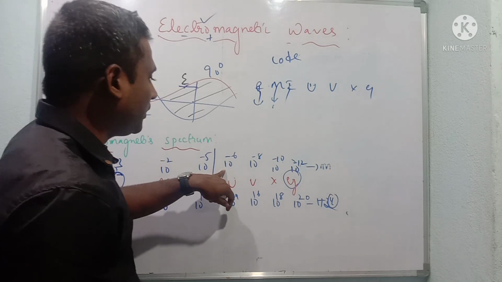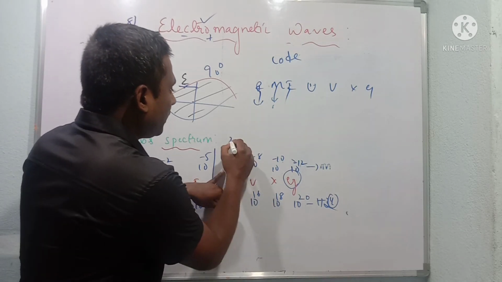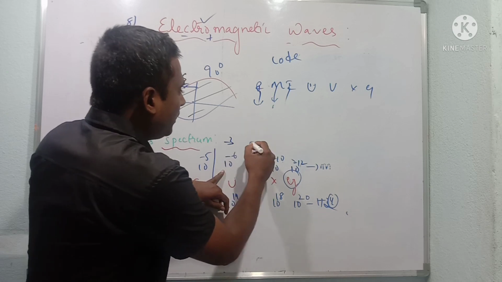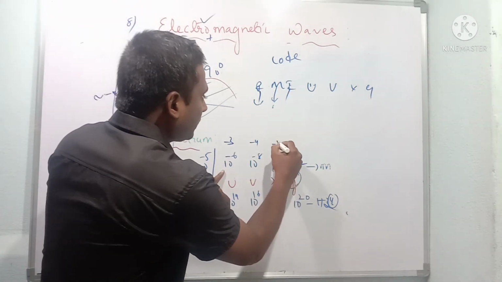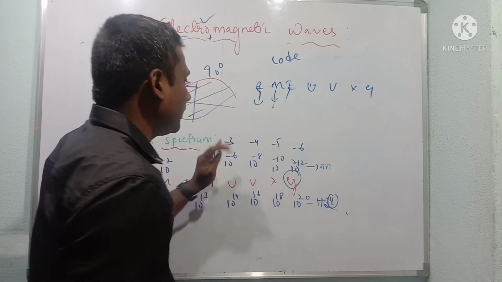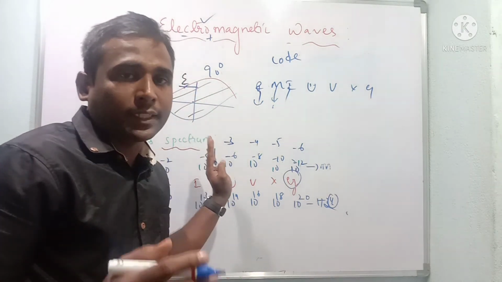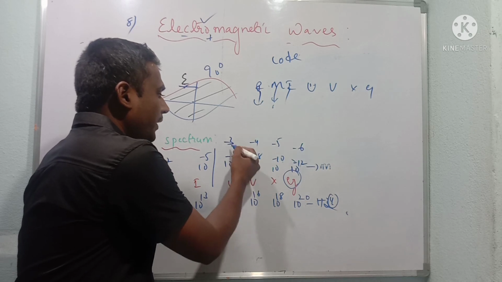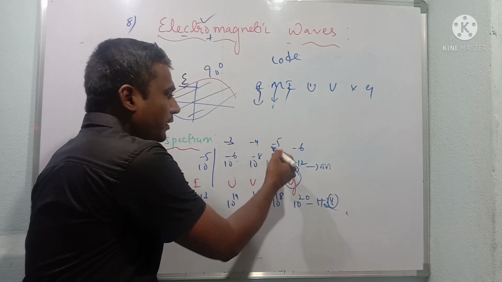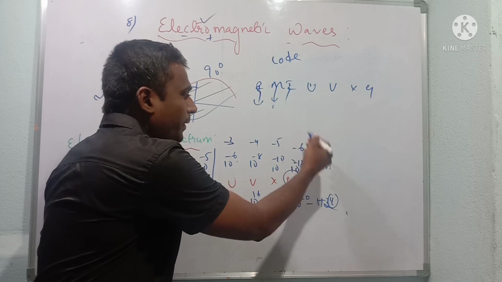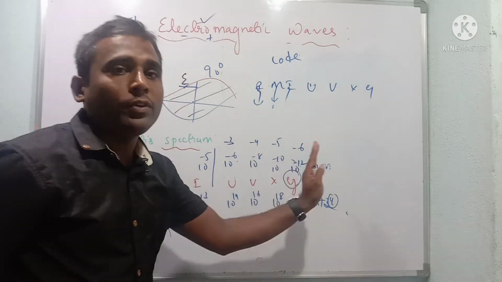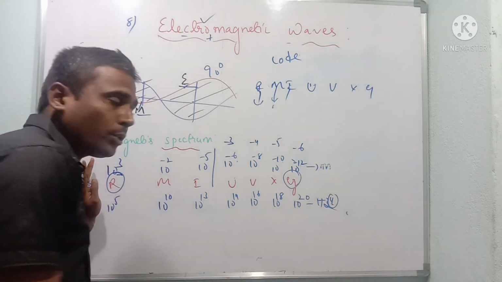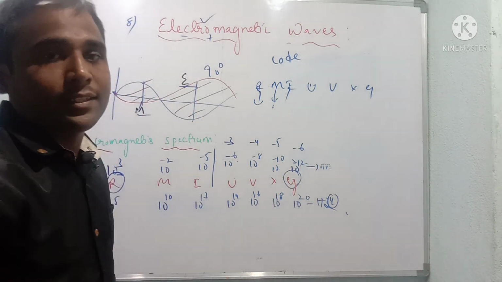After that, just remember the 2 table. 2 3 is 6, that is 2 times of minus 3, 2 times of minus 4, 2 times of minus 5, 2 times of minus 6. Here 3, 2, 5, remember, that is the code. And after that 2 3 is 6, that is minus 6, 2 of minus 4 minus 8, 2 of minus 5 minus 10, 2 of minus 6 minus 12. So this is about the wavelength of these different radiations, from radio waves to gamma radiations.